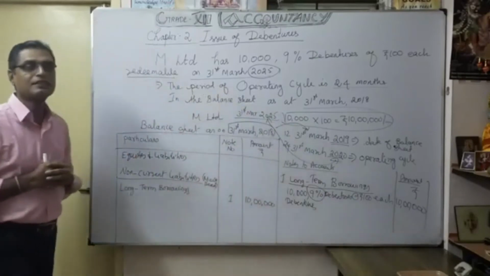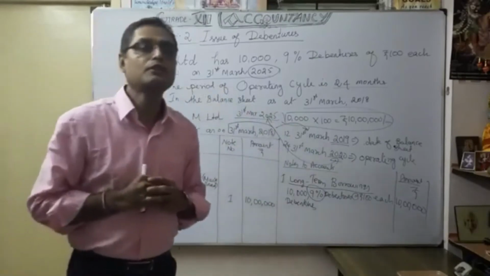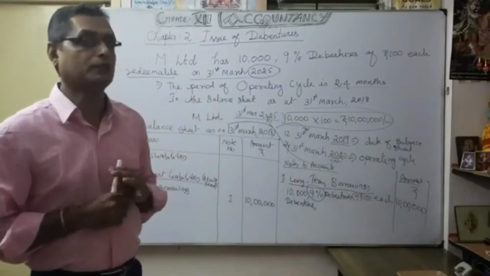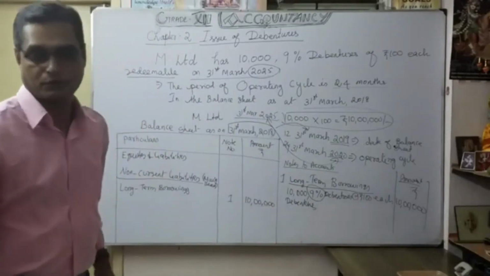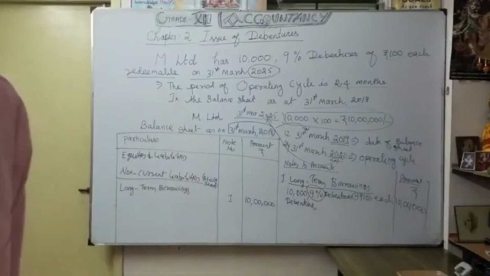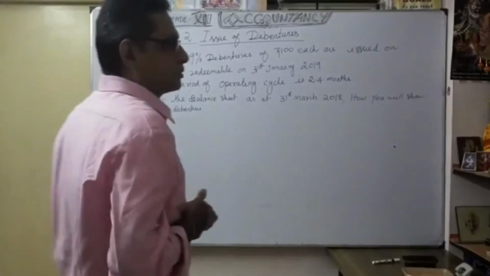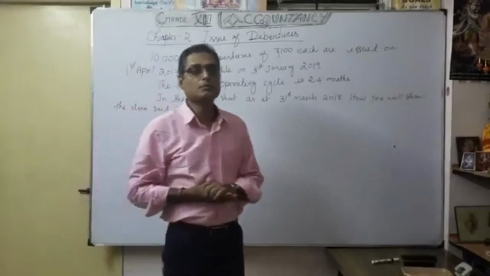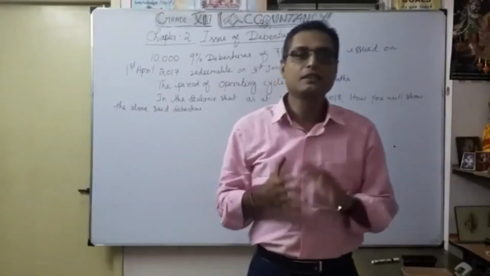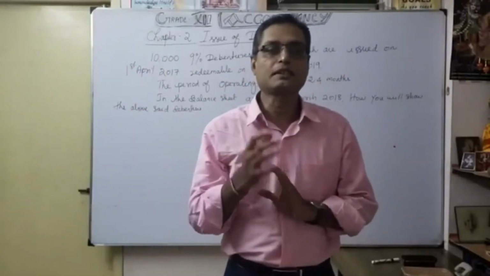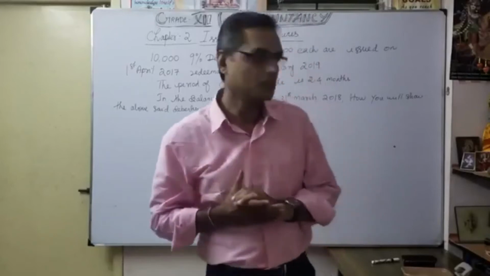Now let's see how, in the same manner, we are going to classify short-term borrowing, and how it will appear. With this example, we can identify whether this debenture comes under long-term borrowings or short-term borrowings.